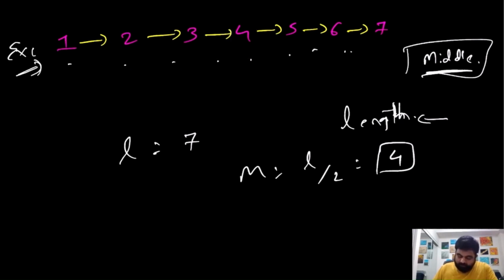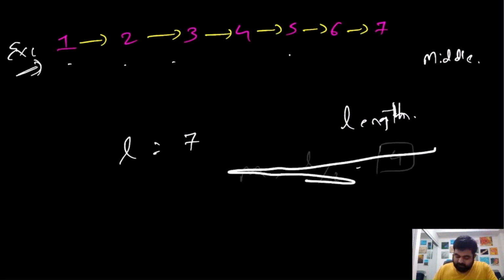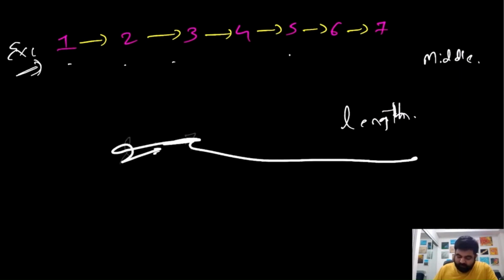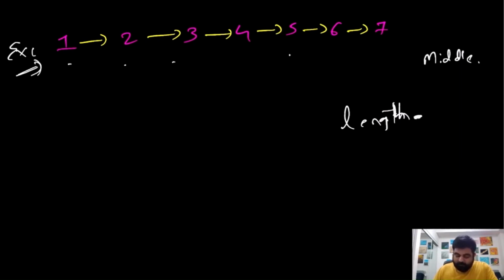First issue we want to address is that we want to find the length, and second issue we want to address is that once we know what the length is and what the middle point is, we need to find the middle pointer immediately.